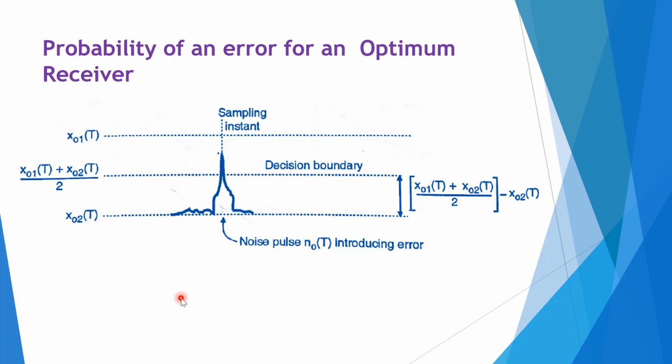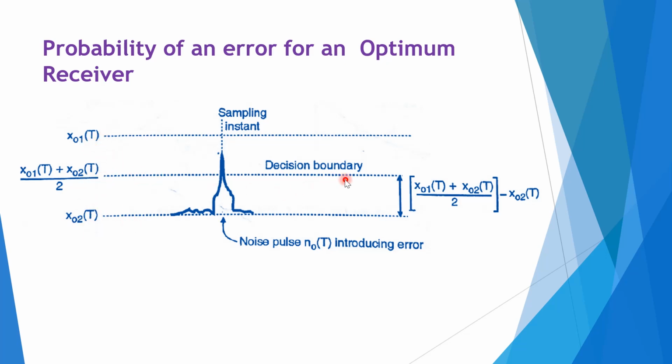receiver should decide x1 of t has been transmitted if VO of t is closer to XO1 of t over here than XO2 of t. Similarly, it should decide that x2 of t has been transmitted if VO of t is closer to this one, that is XO2 of t, than to the XO1 of t.